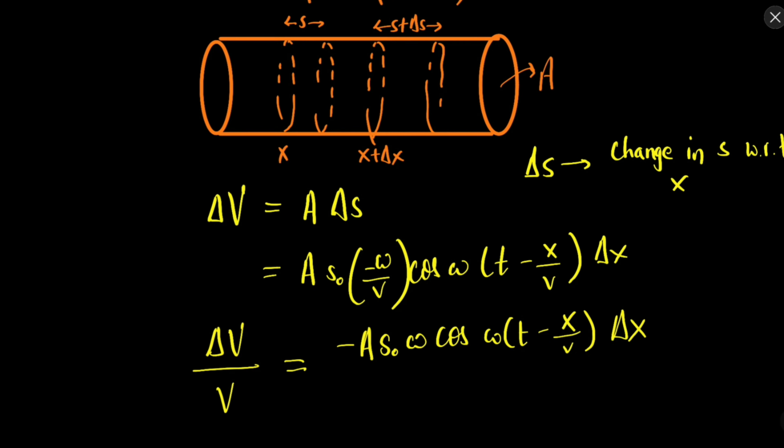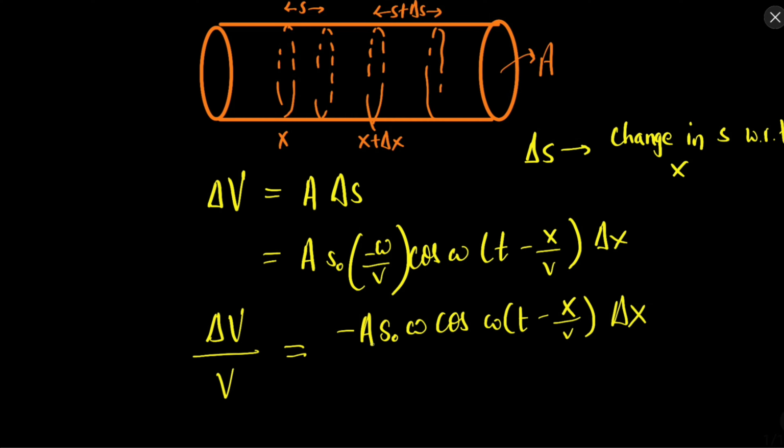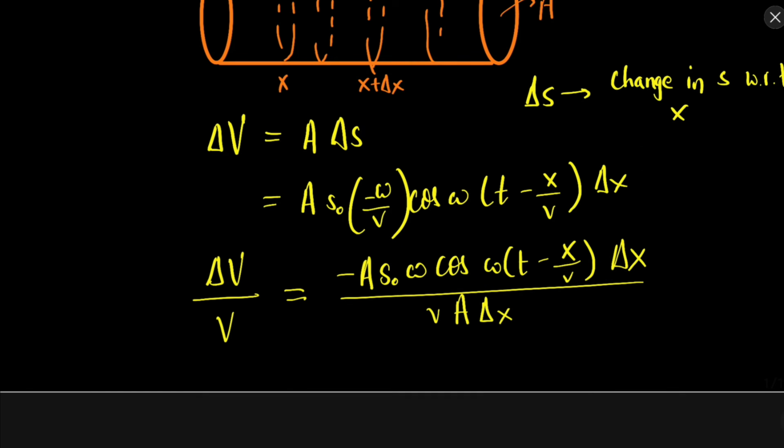Now dividing it by v, we know that volume can be written like this, and here we need to also have the x component as well. Because of that x component, we will have v into a del x, where v is the velocity. Now after a bit of simplification we will get this thing.